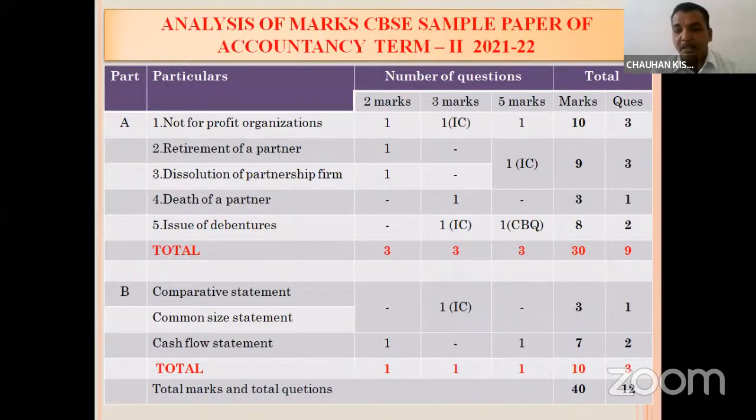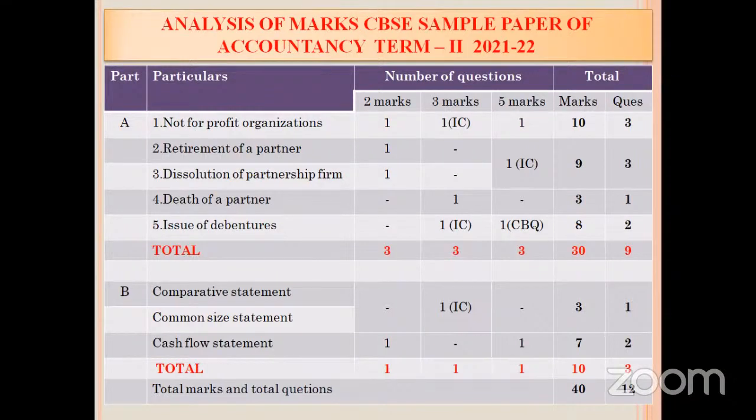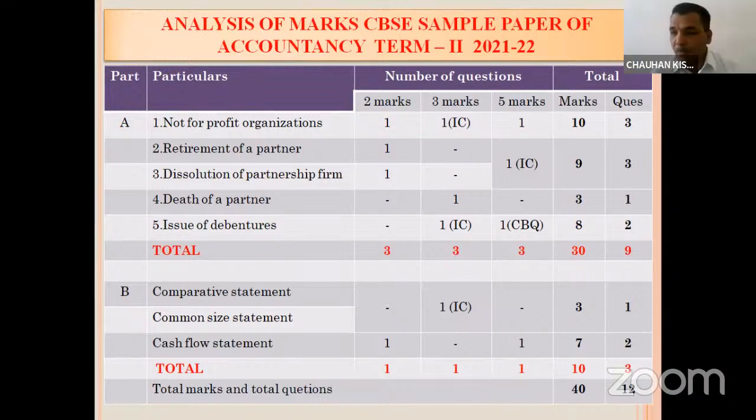And the last is cash flow statement. Till now, CBSE was asking cash flow statement in 6 marks, but this year they will ask only in 5 marks. So you can see cash flow statement, we have one question of 2 marks and one question of 5 marks. So in this way, total 2 questions you will get. So this was the analysis of the sample paper issued by the CBSE.